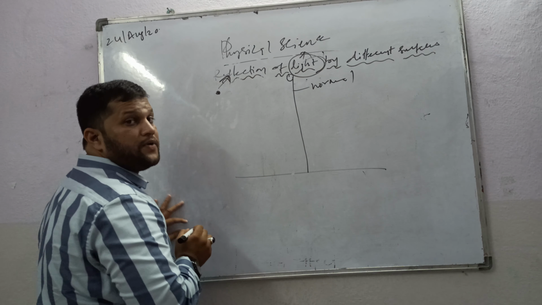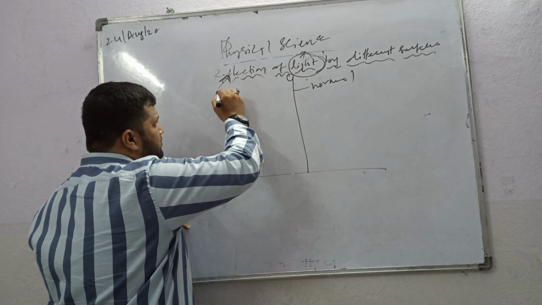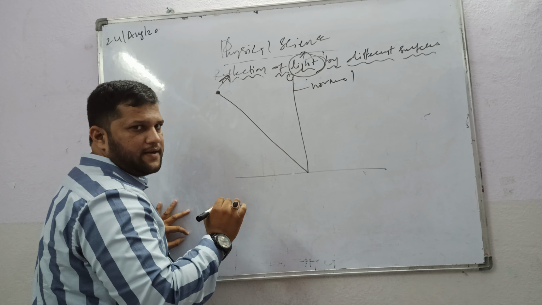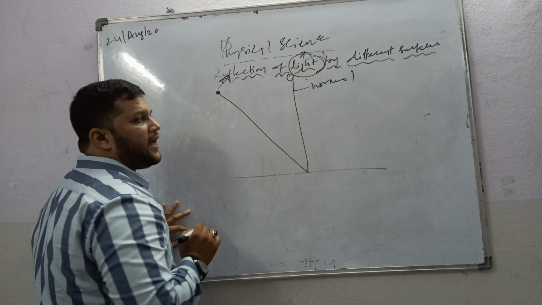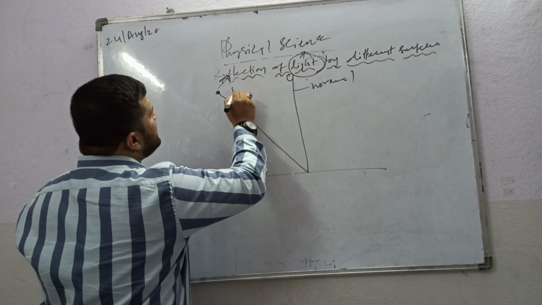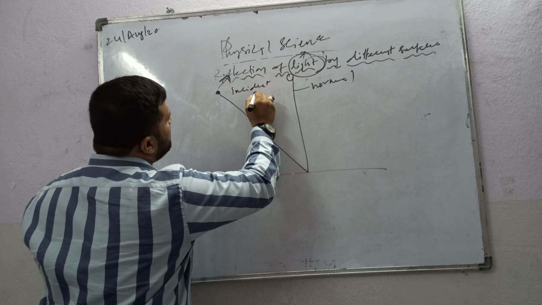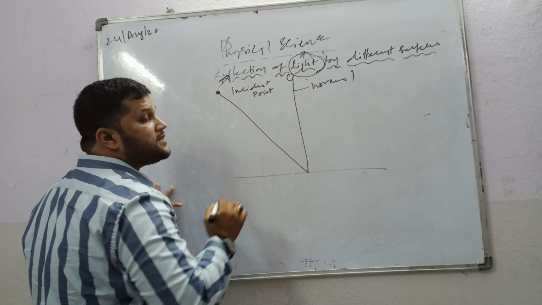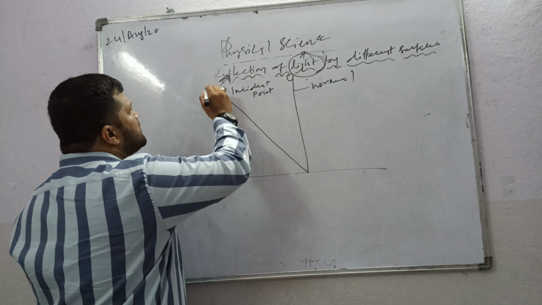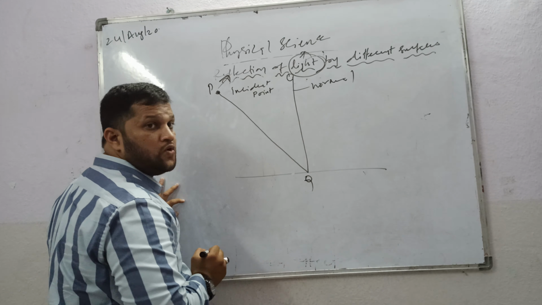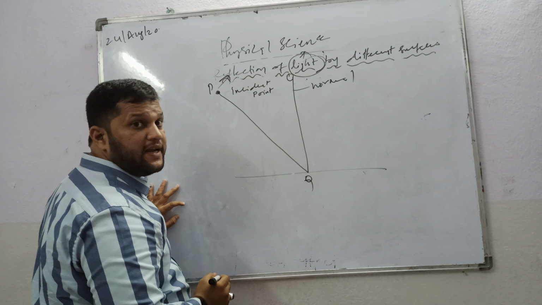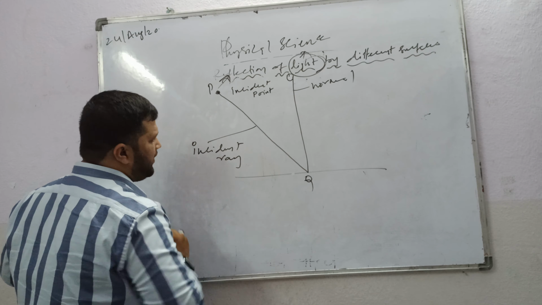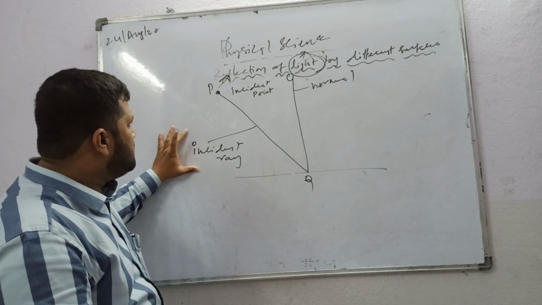When the light ray comes from the incident point, this source of light, called the incident point, suppose this point is P and this point is Q. So this PQ ray is called the incident ray.